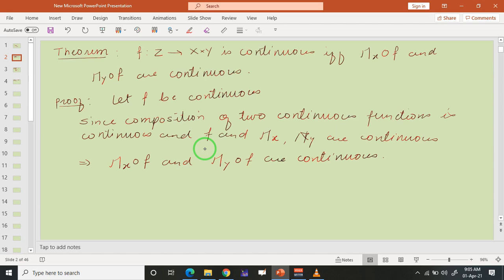In the next video, we will talk about the pasting lemma. The pasting lemma says, if you take A and B as closed sets, and a topological space which is the union of A and B, and if the restriction maps are continuous, then the function is continuous. So in the next video we will talk about the pasting lemma and one or two examples on it,